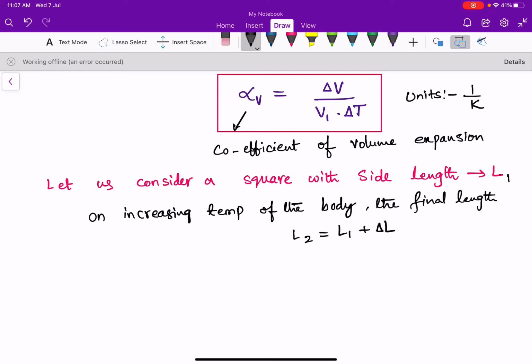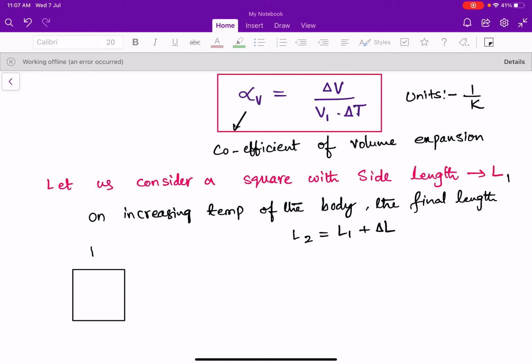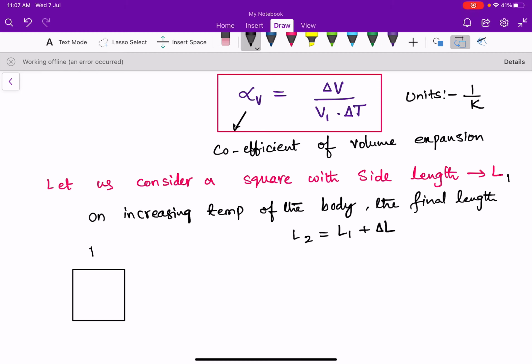So now see here, I am taking a square like this, and its initial length is nothing but L1.